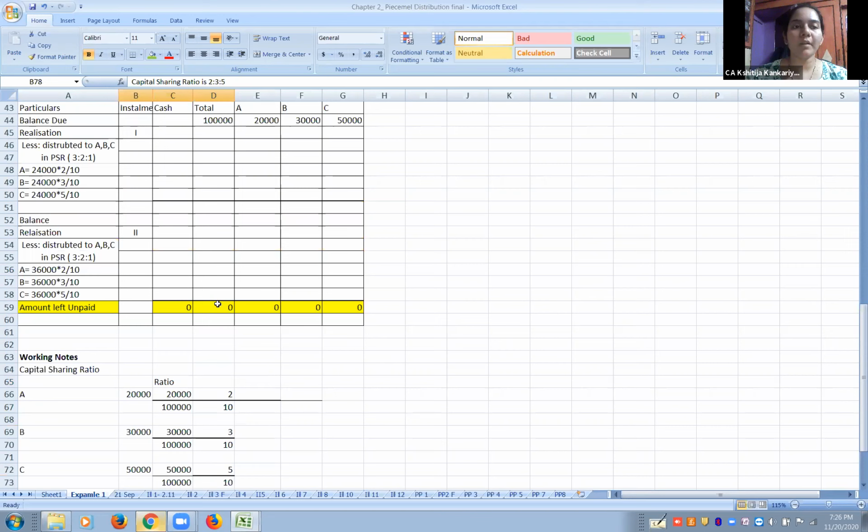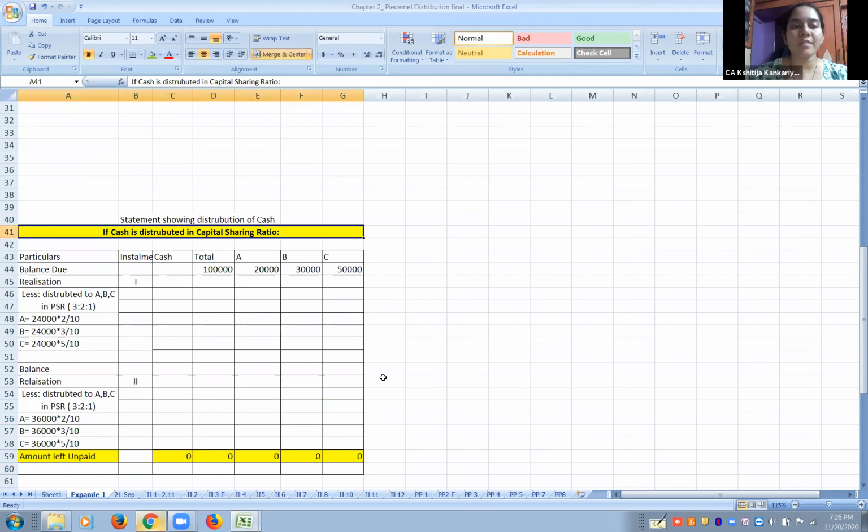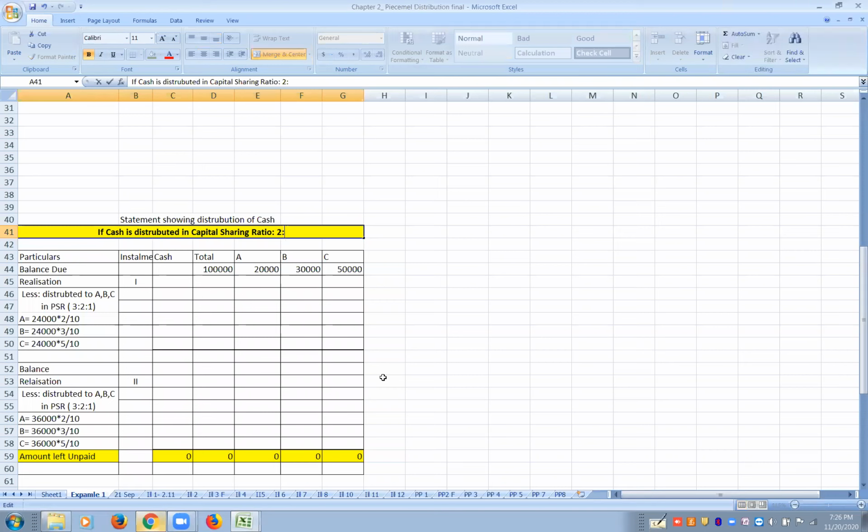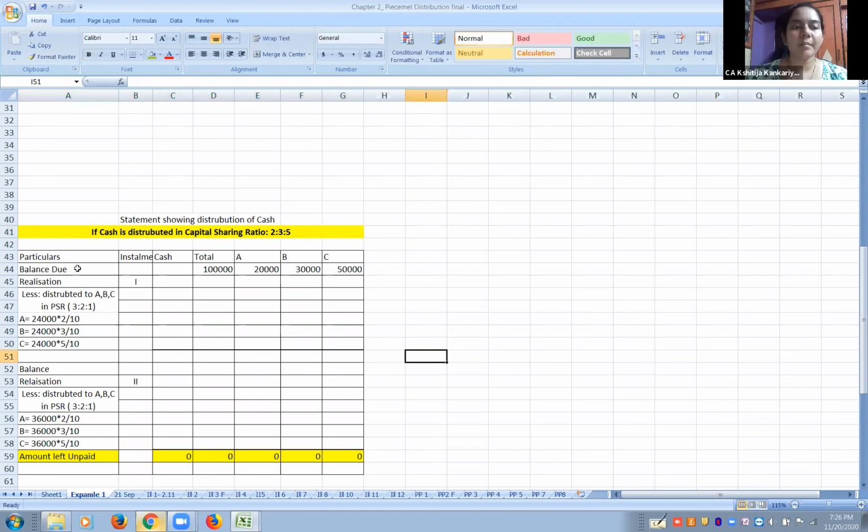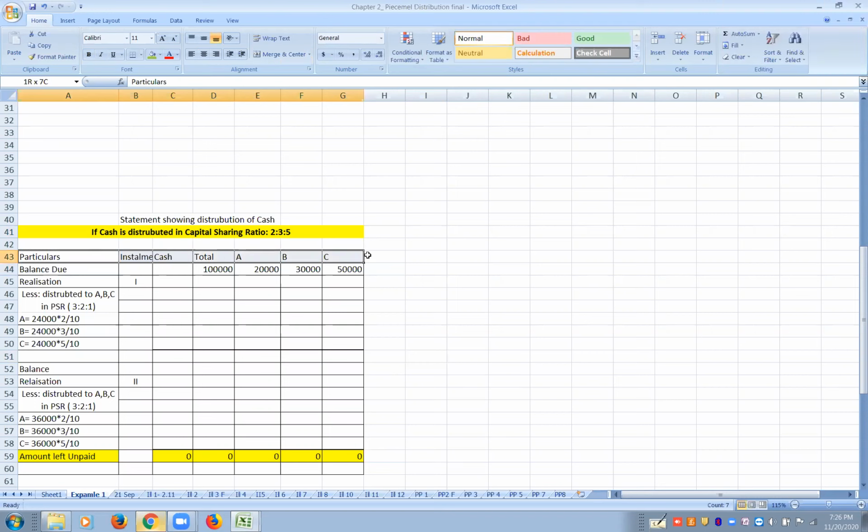So come on the top and write down: if cash is distributed in the capital sharing ratio, which is 2 is to 3 is to 5. Then first step, particulars, then installments, cash, total, A, B, and C. This is the heading.